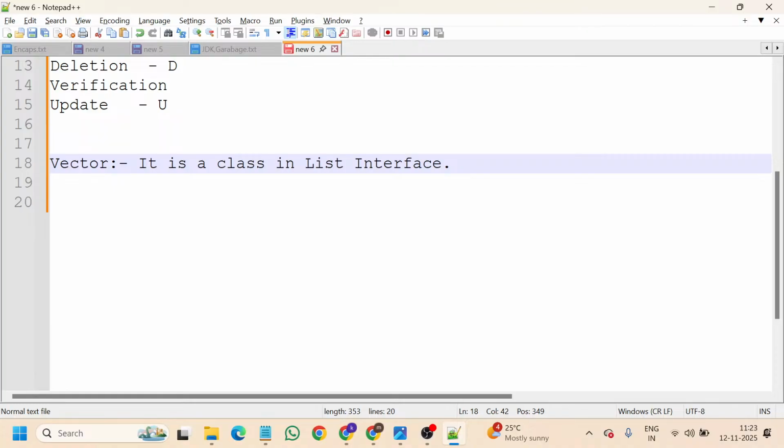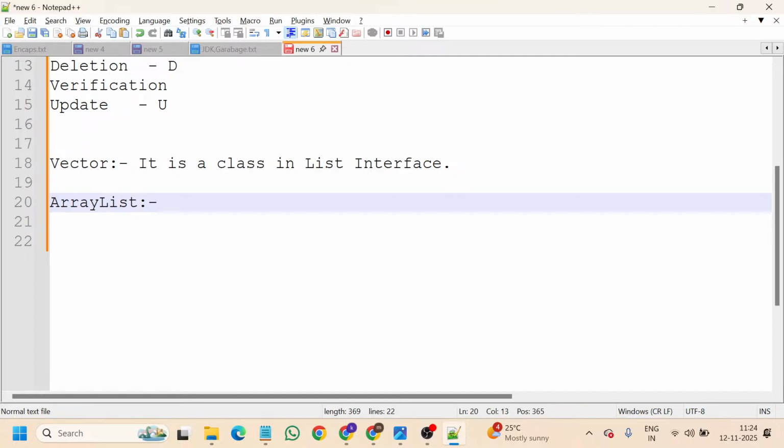At that time, if the 11th person comes and asks for a bed, then I will increase the capacity to 15 beds, half of its value. Vector doubles the value: 10, 20, 40. But with the array list it is 10, 15, 22, 33, and then around 49 capacity. Then if I want to increase beyond that, the capacity of the array list will increase by half of its value, half of 49.